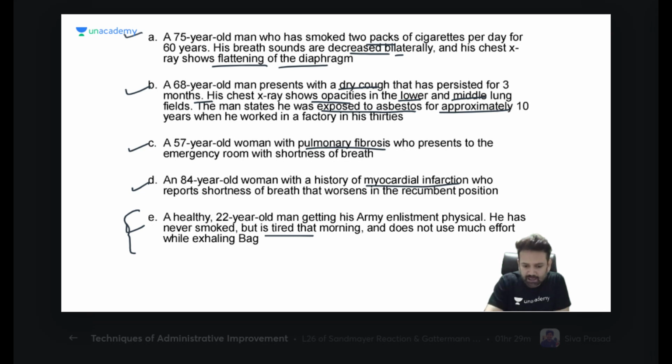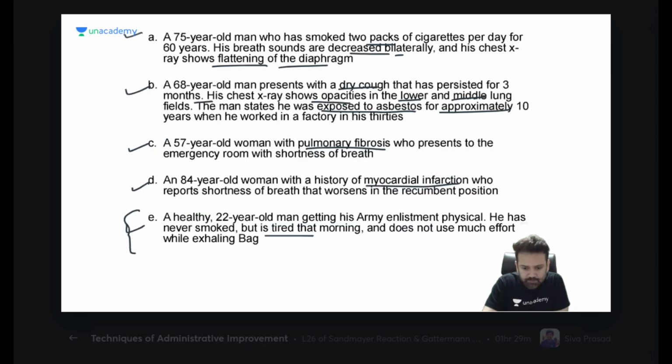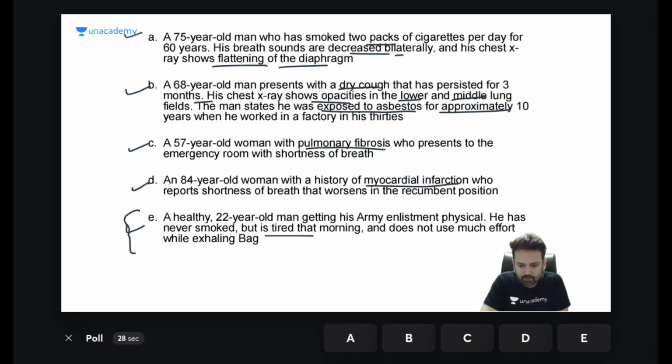So which clinical scenario is correlating with curve A? Curve A means chronic obstructive pulmonary disease. Curve C is restrictive lung disease. So now you will answer in the poll. Which clinical scenario is judiciously explaining all the features?